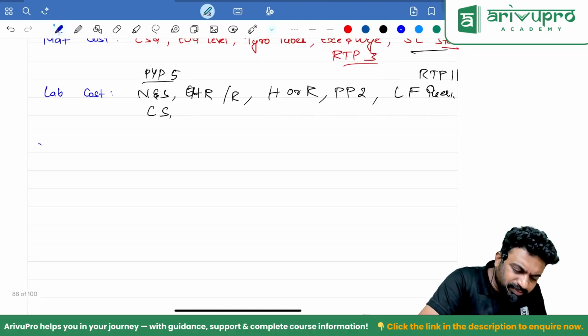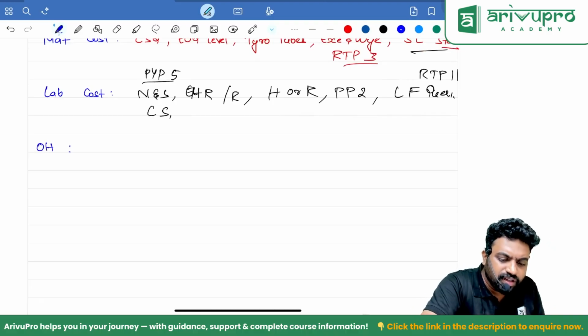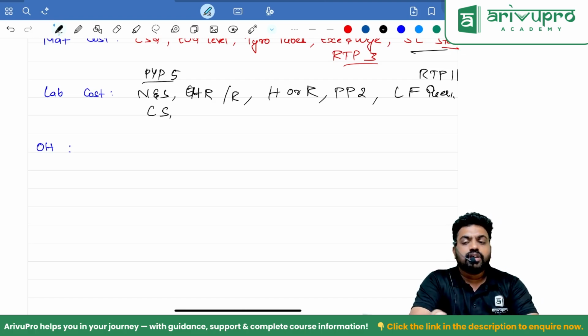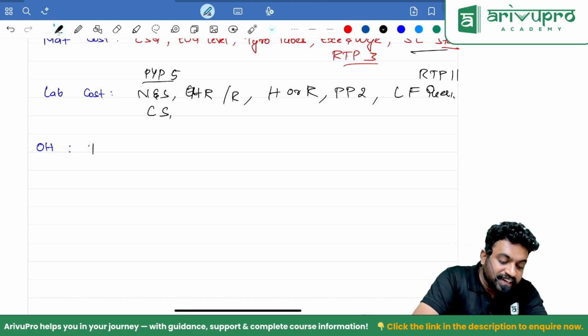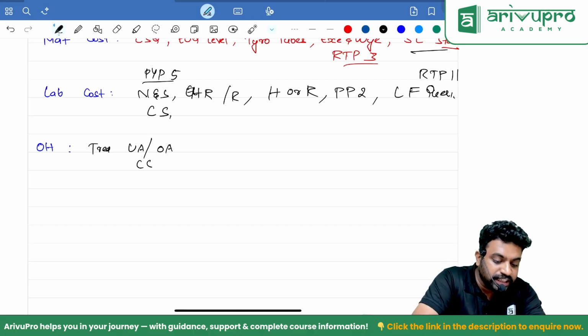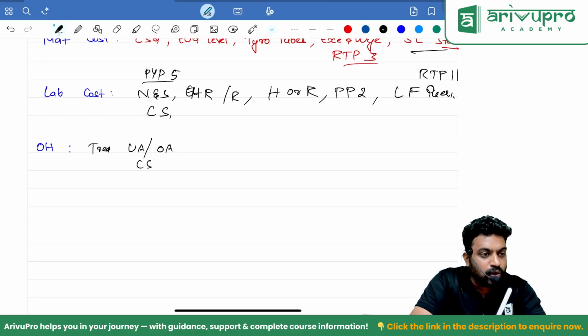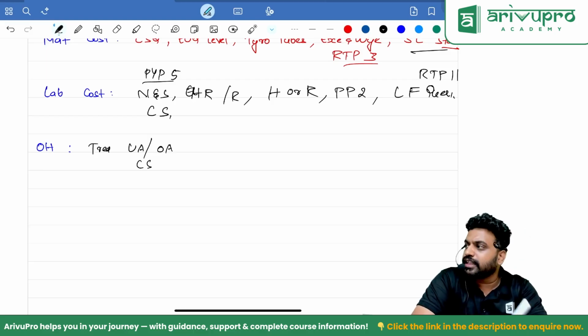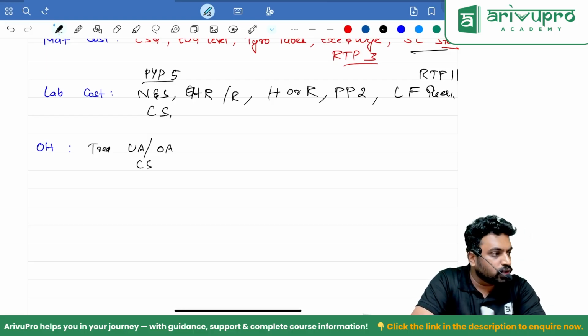Going to overheads, not many things here. One is your treatment of under absorption and over absorption. So many questions are there. All the questions you go through once. However, the case scenario question is best because they have a strike period, and they have last period expenses booked in the current period, all those things. So that one you go through once.